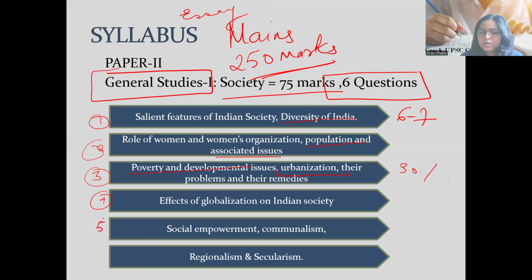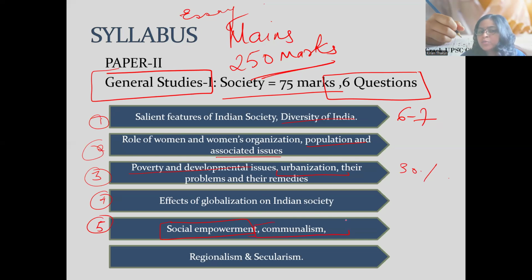Then the next topic is social empowerment. Now this comes with respect to empowering of the weaker sections like women, children, scheduled castes, scheduled tribes, minorities. Okay, so their empowerment. What are the legal measures? What are the different welfare schemes for their empowerment? So that we'll be studying under this.